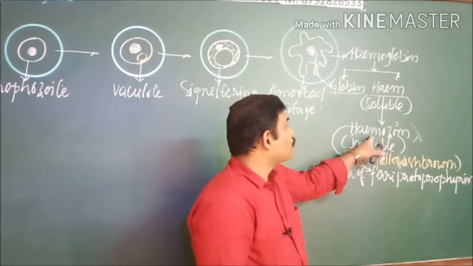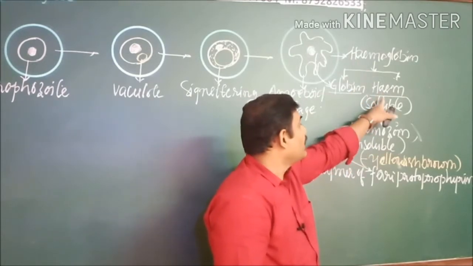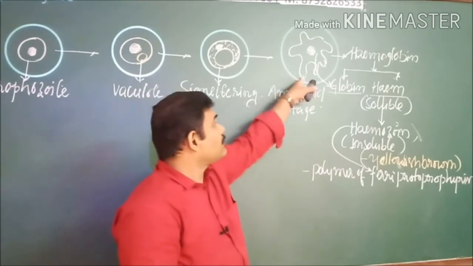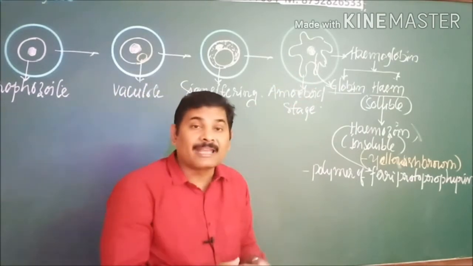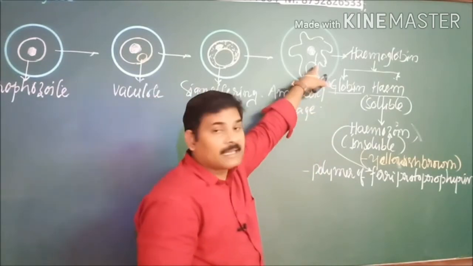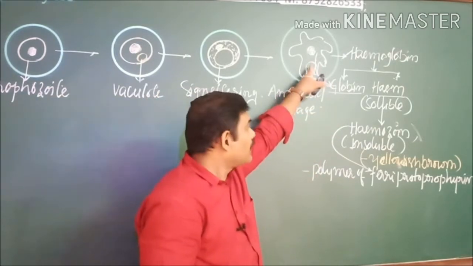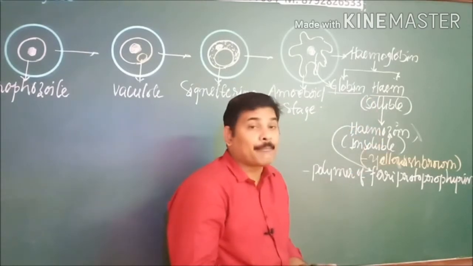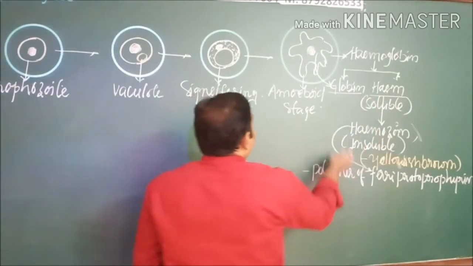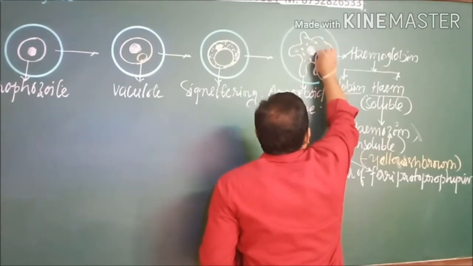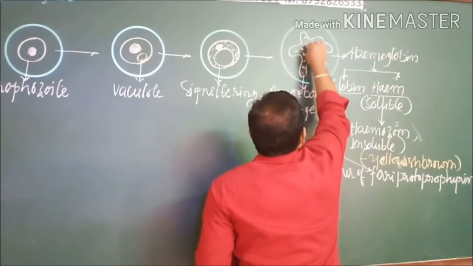Earlier, the hemozoin is present in the hemoglobin in the form of soluble heme. Since this amoeboid stage of the parasite goes on feeding on the hemoglobin component, particularly the globin part, it is taken up by this parasite, and it leaves the heme in the form of hemozoin. This hemozoin is present in the cytoplasm of the parasite. This is an important point.